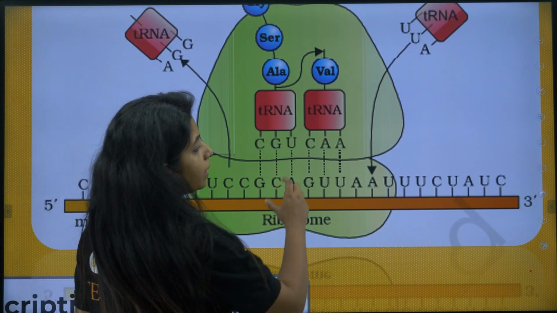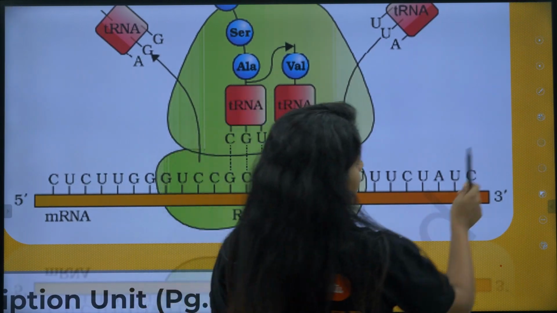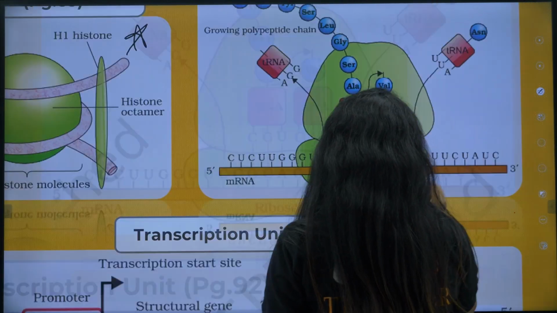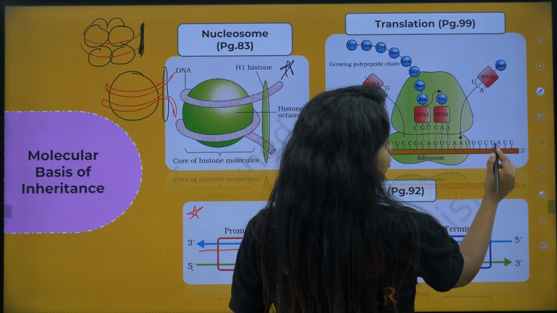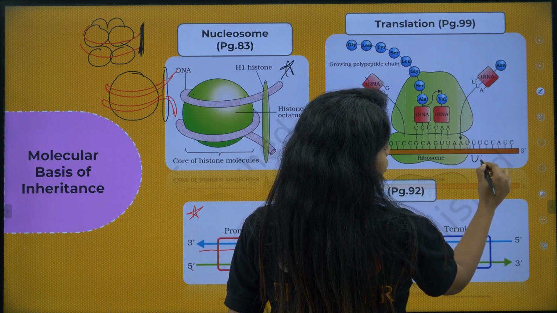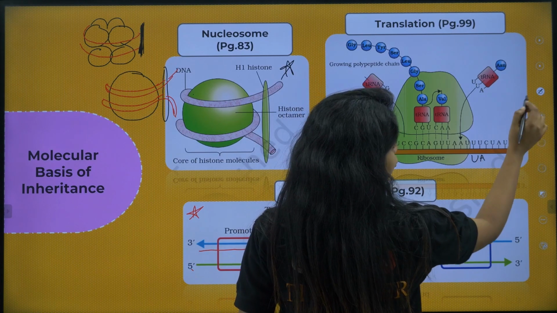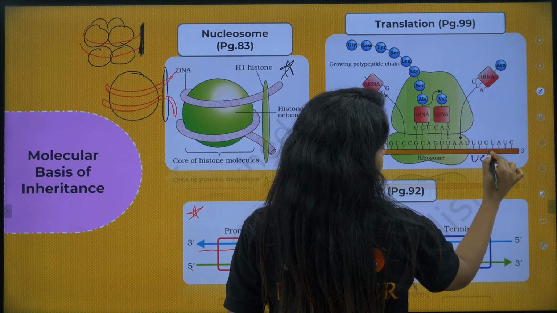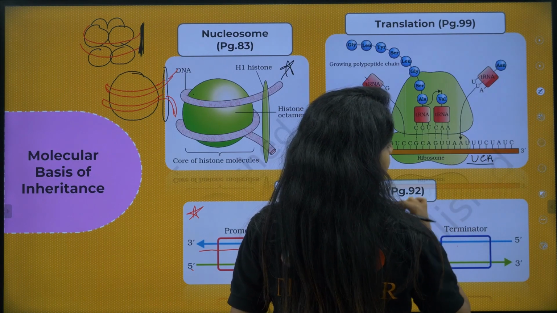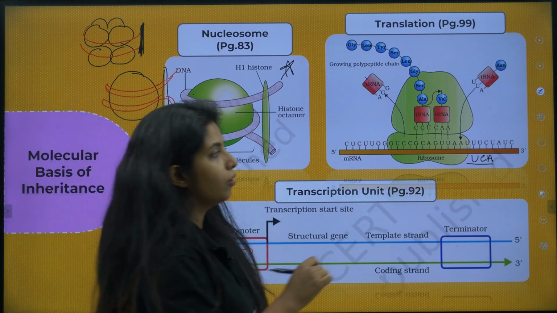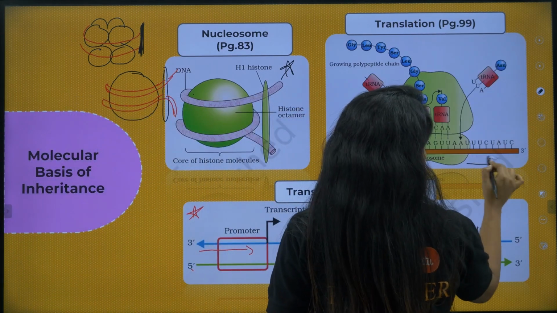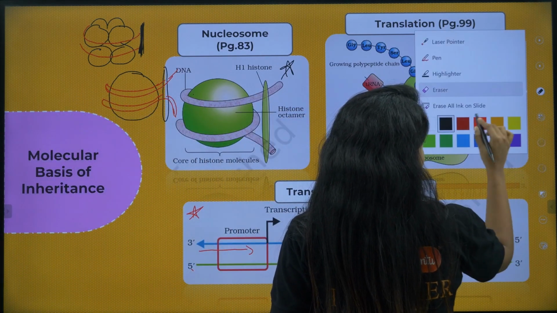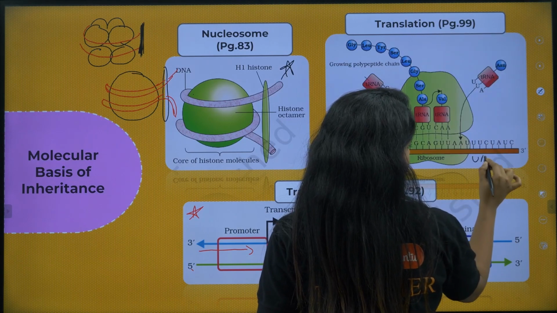Now they might ask you a question where they can give you something like this. Instead of UUC, they can give you UGA or UAG. Let's take UAG.